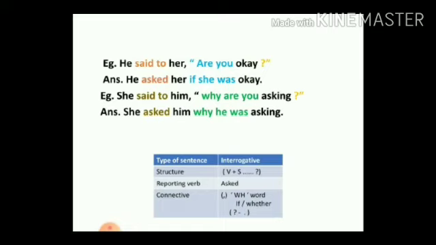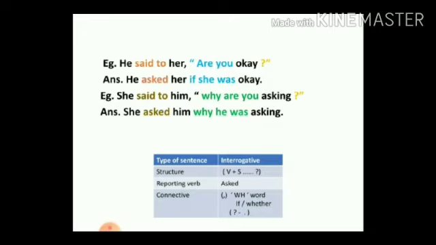That means there is a swapping that has happened. The auxiliary and the subject have swapped when it is changed to assertive, because interrogative is verb and then the subject, but assertive is subject then the verb, so the swapping has taken place. The pronoun has changed, the tense has changed, and the question mark becomes a full stop.